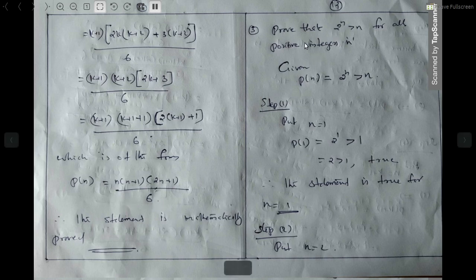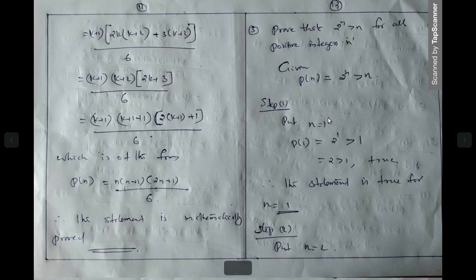Third question. Prove that 2 raised to n is greater than n for all positive integers n. 2 raised to n is always greater than n. So this is a fact. Always, for any value of n, 2 raised to n will be greater than n. But we have to prove this idea in terms of the principle of mathematical induction. What is P of n? 2 raised to n greater than n.